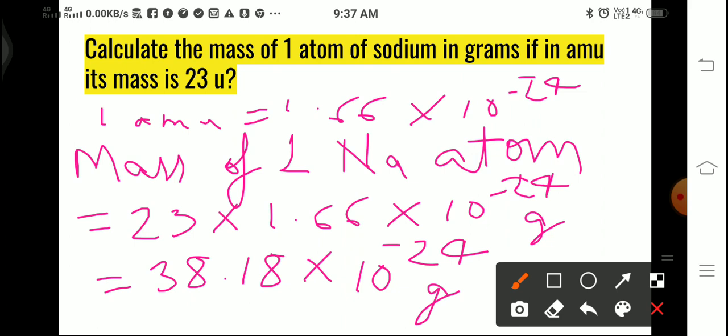Now the question arises, how will we know how many times it is of the mass of a hydrogen atom? That we'll discuss in the next chapter, structure of atom, because we can calculate without actually measuring how many times any atom is that of hydrogen.